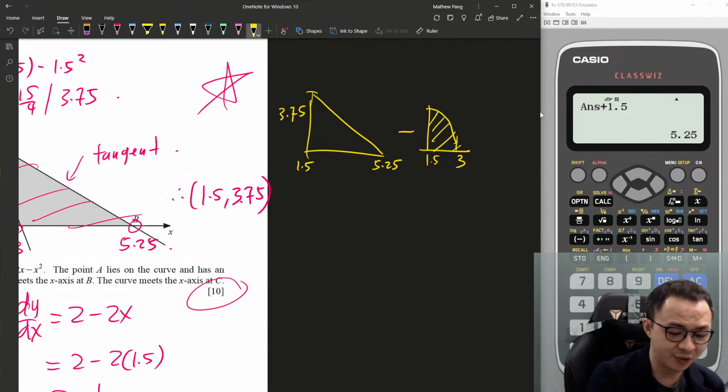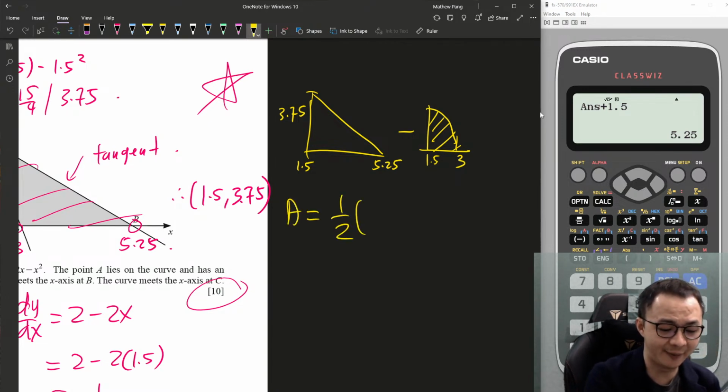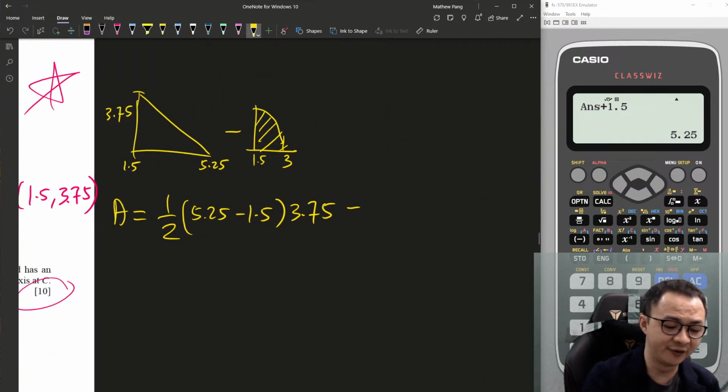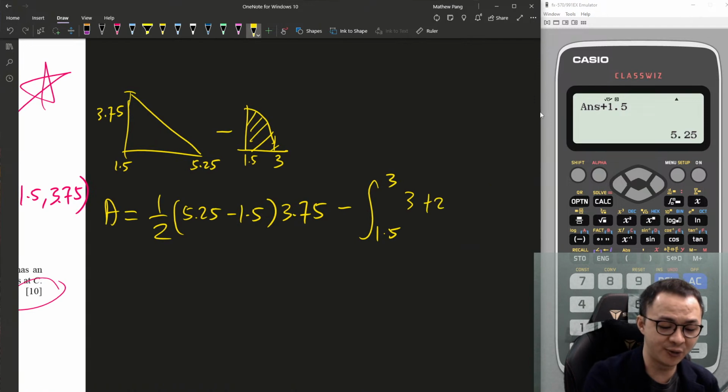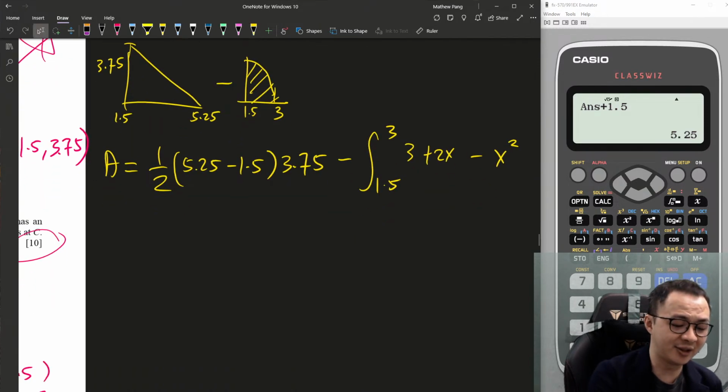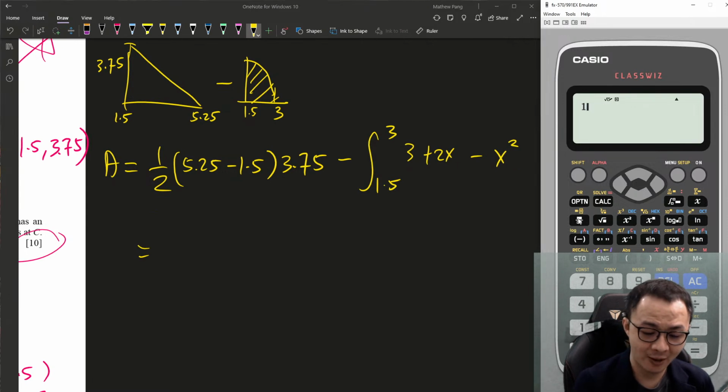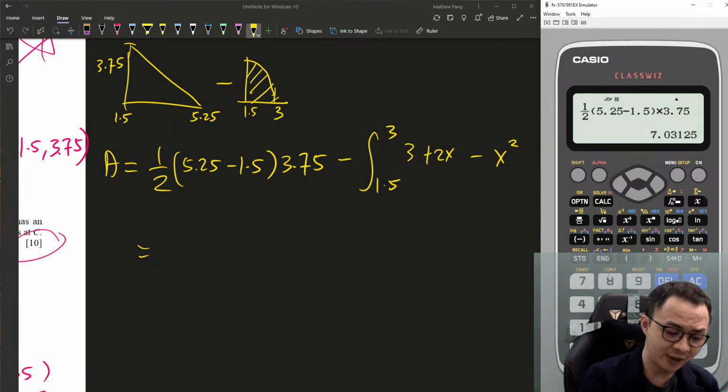So the area of the shaded region: the triangle is half times base. Base is 5.25 minus 1.5, multiplied by height 3.75, minus the integral of the curve from 1.5 to 3. The curve equation is 3 plus 2x minus x squared. Alright, just like this, you will get 10 marks. So half times (5.25 minus 1.5) times 3.75 is 7.031.